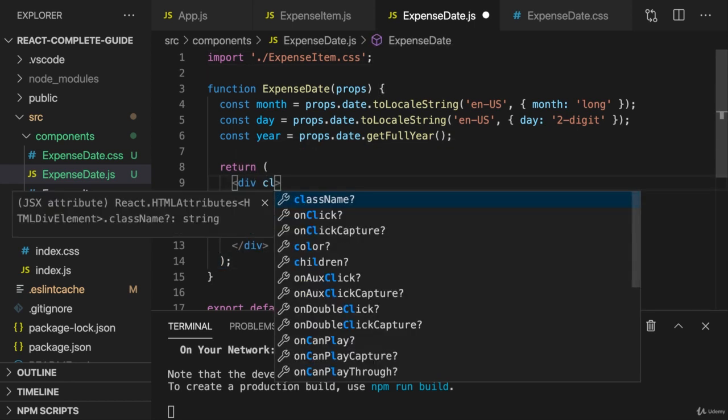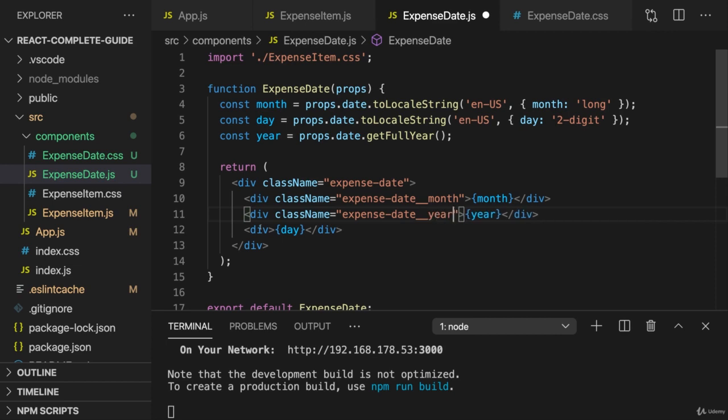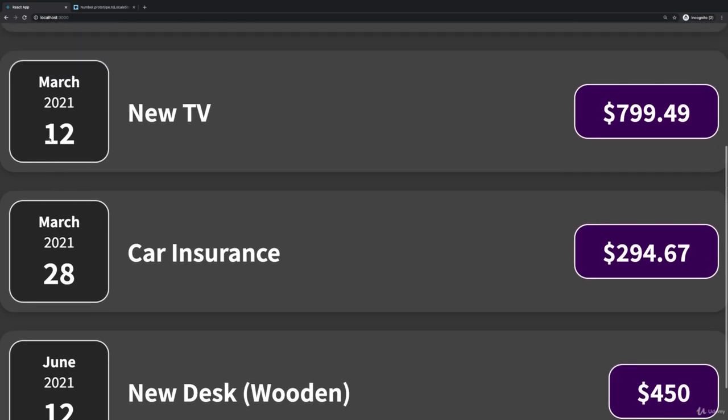On the surrounding div, we add a class name of expense-date, for example. On that month div, we add expense-date__month. For the year div, we add expense-date__year. And for the day, we add expense-date__day. And here I imported the wrong file. This should of course be expense date CSS. And with all of that done, if we save this, now we got this nice look here for our dates.